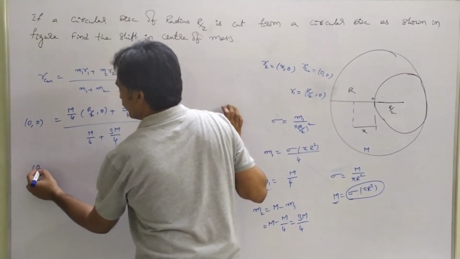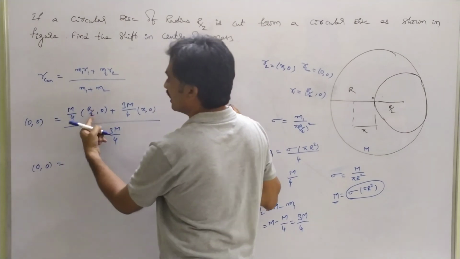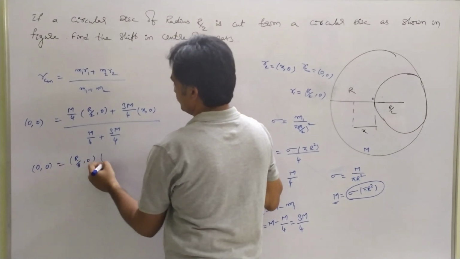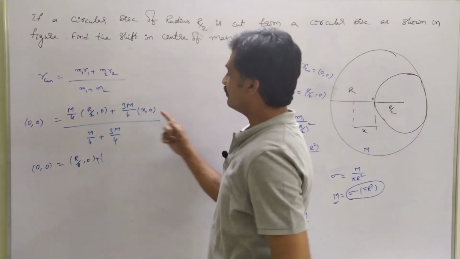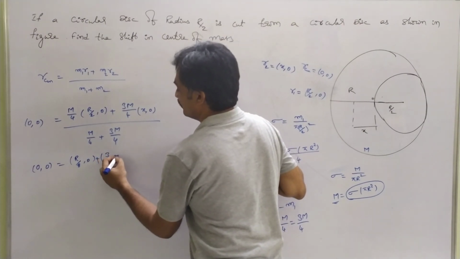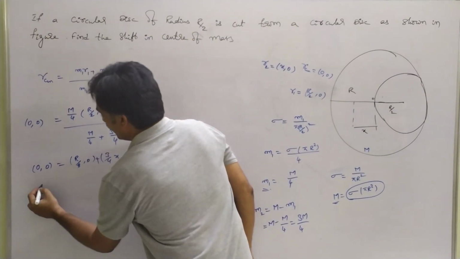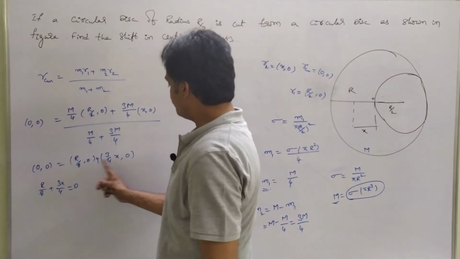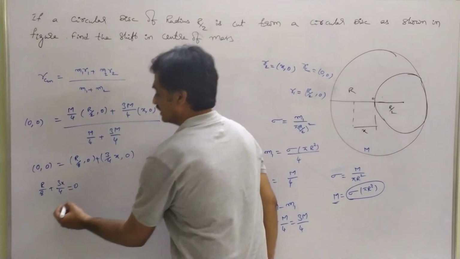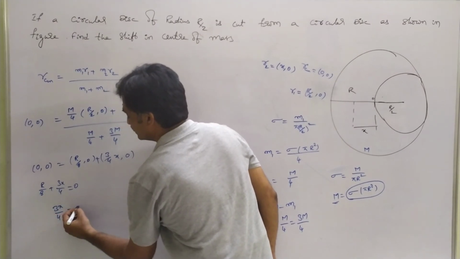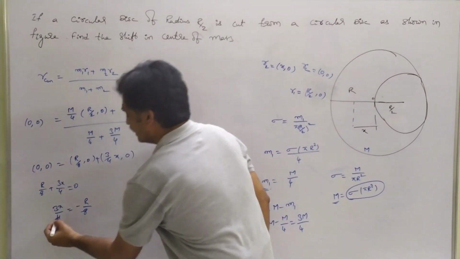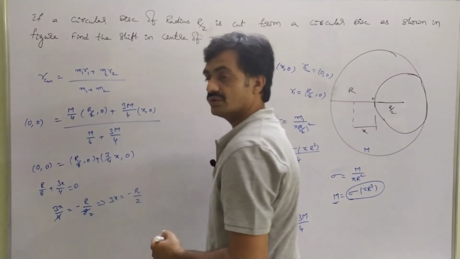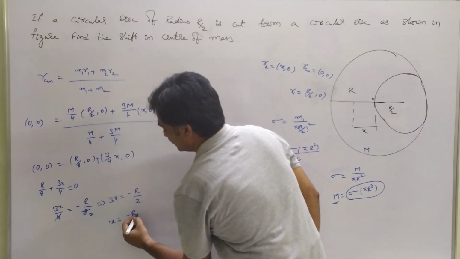Then the remaining coordinates are 0 comma 0 equals r by 2 into 4, nothing but r by 8 comma 0, plus 3 by 4 into x. So observe that r by 8 plus 3x by 4 equals 0. The y coordinates, 0 plus 0 equals 0, so we neglect that. From this equation we have 3x by 4 equals minus r by 8. Observe that 4 twos are 8. So we have 3x equals minus r by 2, and x equals minus r by 6.